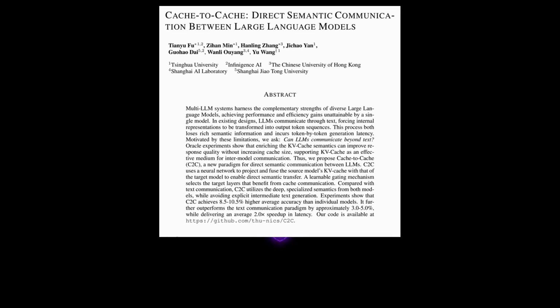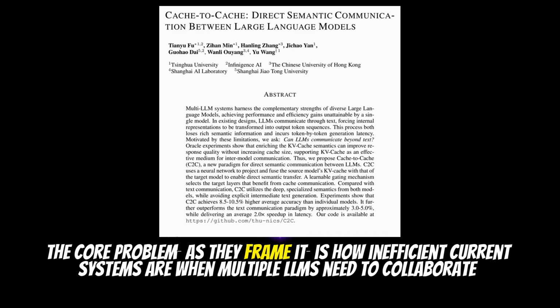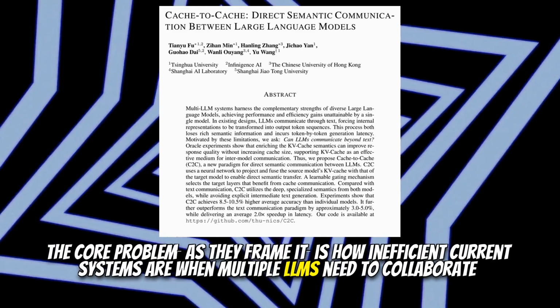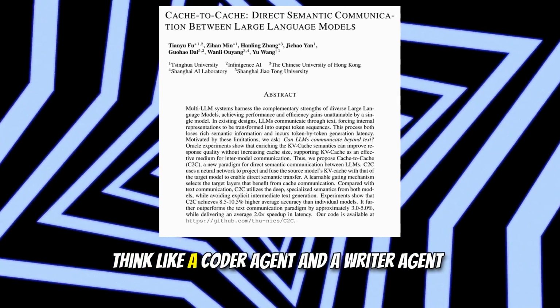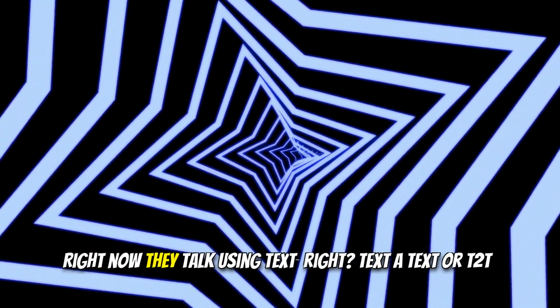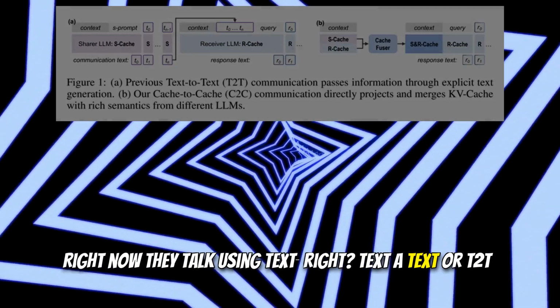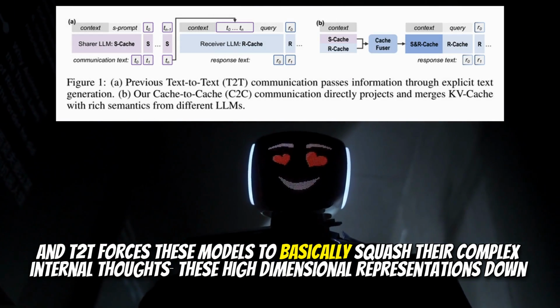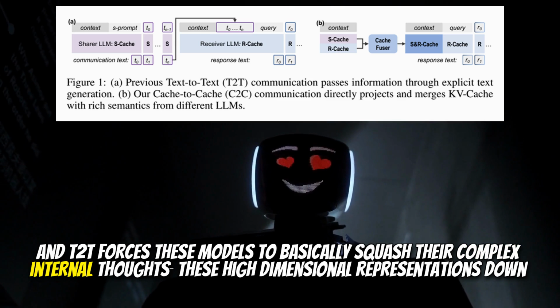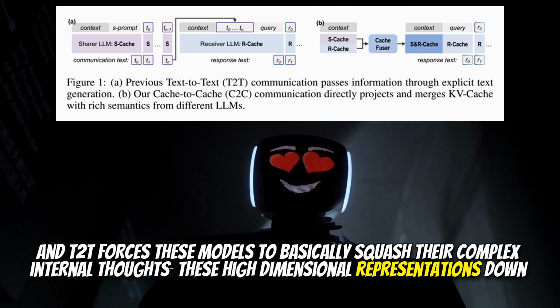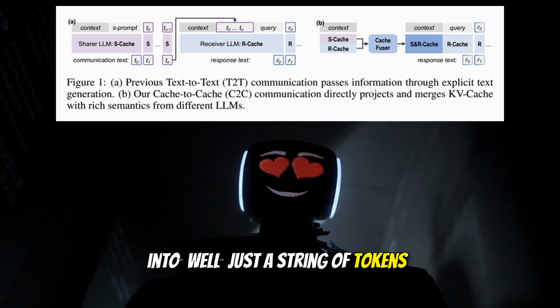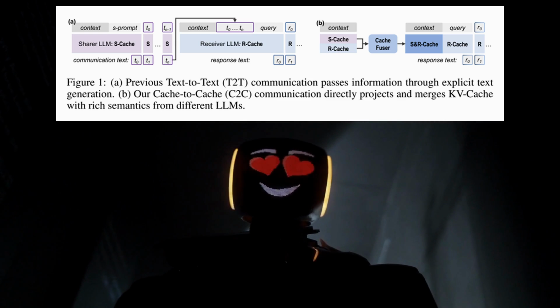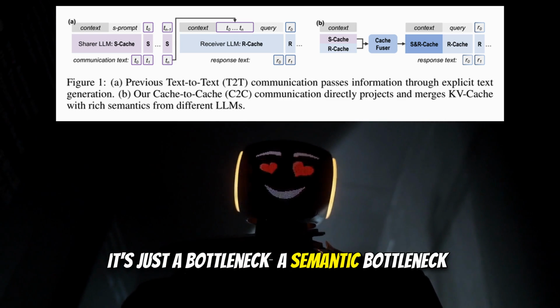Yeah, it really does. The core problem, as they frame it, is how inefficient current systems are when multiple LLMs need to collaborate. Think like a coder agent and a writer agent. Right now they talk using text, right? Yeah. Text-to-text, or T2T. Exactly. And T2T forces these models to basically squash their complex internal thoughts, these high-dimensional representations, down into, well, just a string of tokens. It's slow. It can be ambiguous. It's just a bottleneck, a semantic bottleneck.